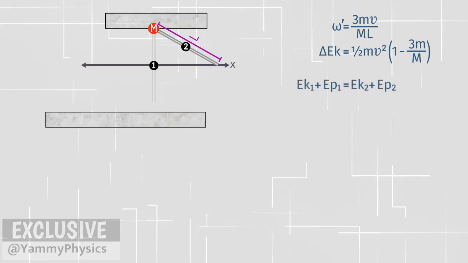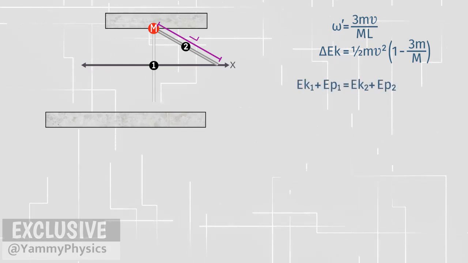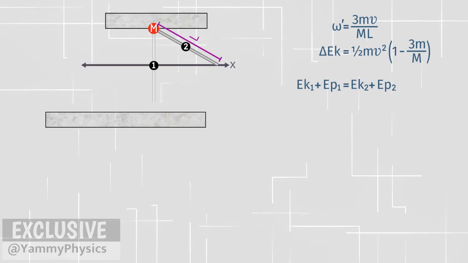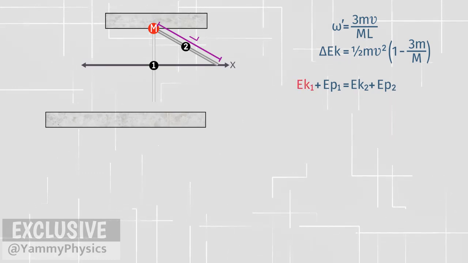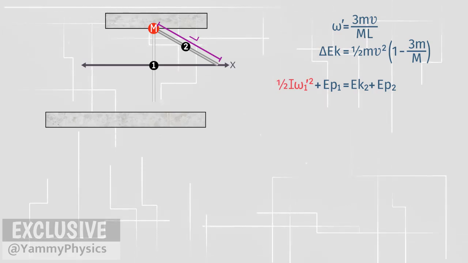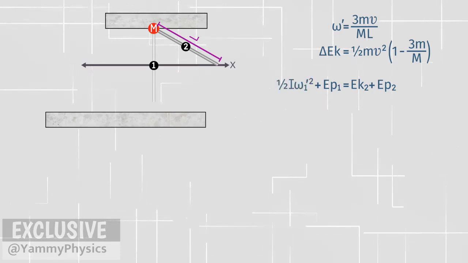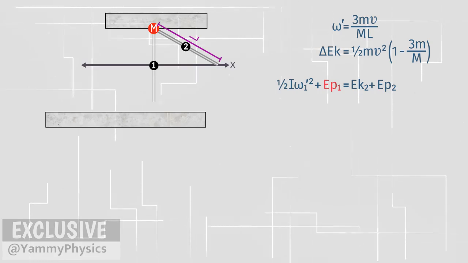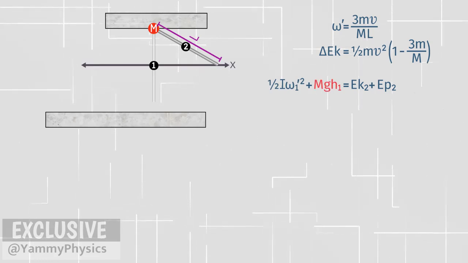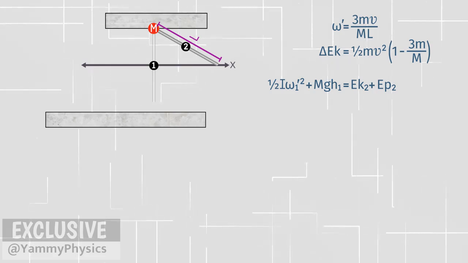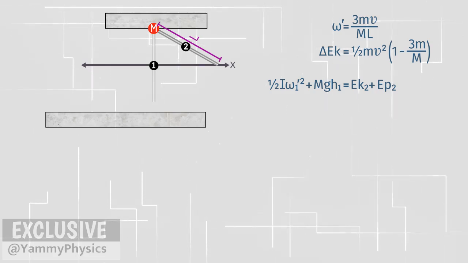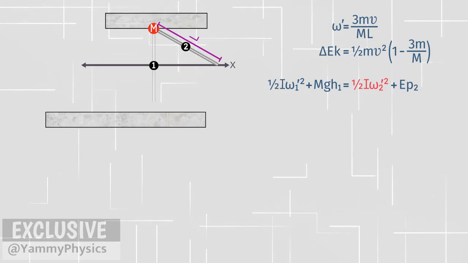Let's just write kinetic energy 1 plus potential energy 1 equals kinetic energy 2 plus potential energy 2. Kinetic energy 1 is the rotational kinetic energy at point 1, half I omega 1 prime squared. Potential energy 1 is the potential energy at point 1, big M g h1. Similarly, on the right-hand side we have half I omega 2 prime squared plus big M g h2.